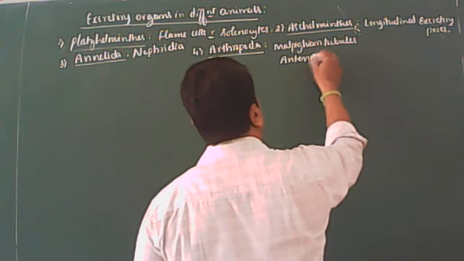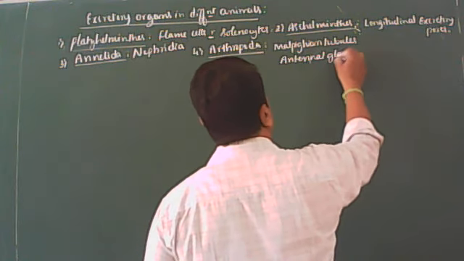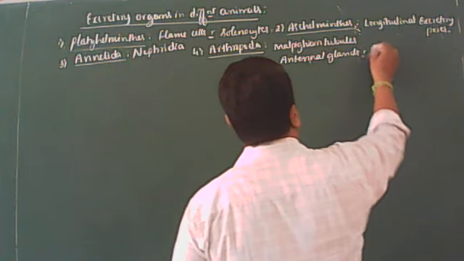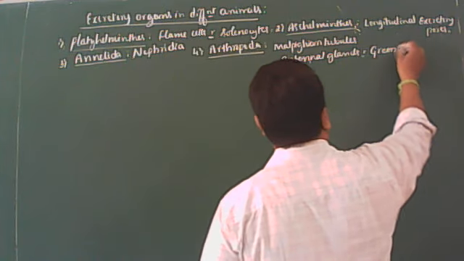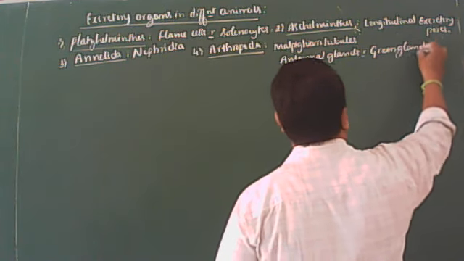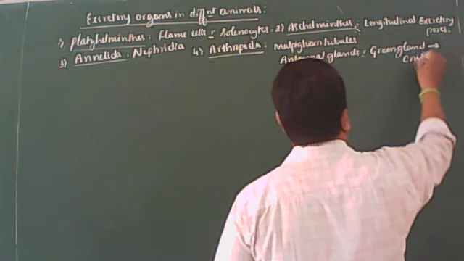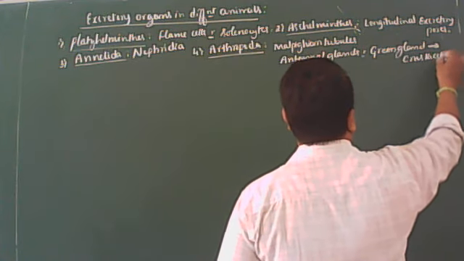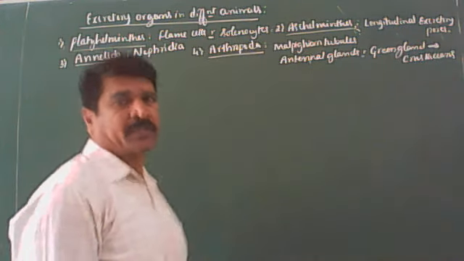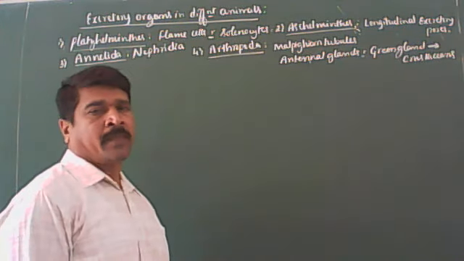Antennal glands, also called green glands, as in the case of crustaceans. This also you should keep in mind.